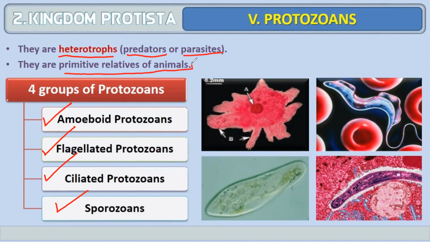So if we focus on all the five types of protista, the initial three were showing a link with the plant kingdom. Then the fourth one, slime mold, shows the link with fungi, and this one shows a link with animals. That's why in my previous slides I told you that it is the connecting link. It has a link with plants, animals, and fungi.